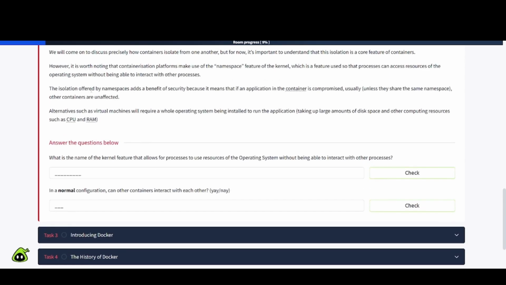The isolation offered by namespaces adds a benefit of security because it means that if an application in the container is compromised, usually other containers are unaffected, and here it says unless they share the same namespace. Okay, so take that into consideration there. Alternatives such as virtual machines will require a whole operating system being installed to run the application, taking up large amounts of disk space and other computing resources such as CPU and RAM, and that's absolutely true.